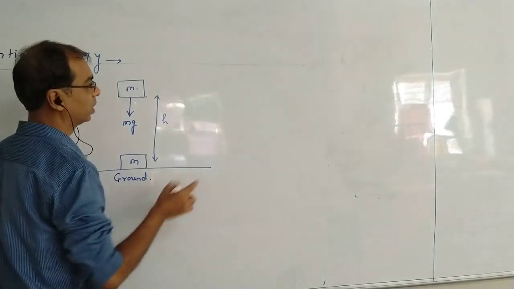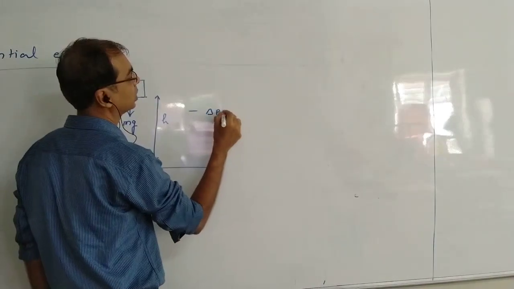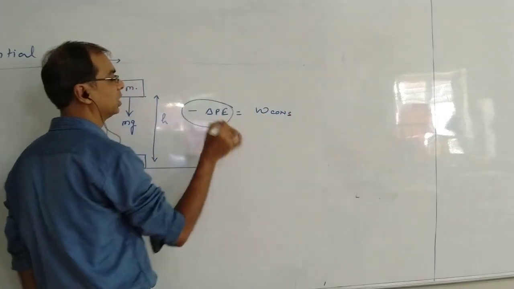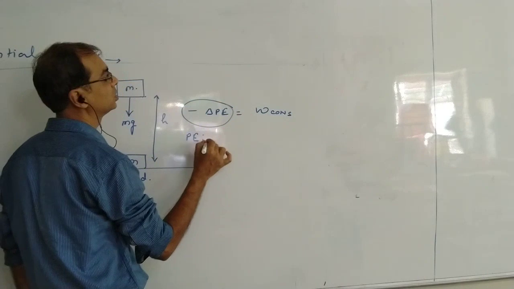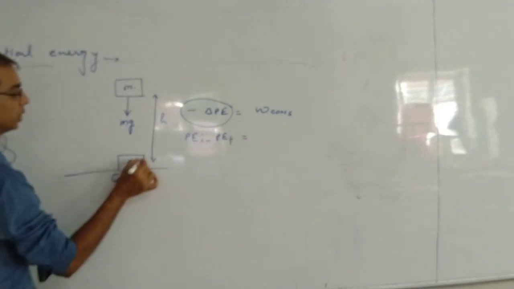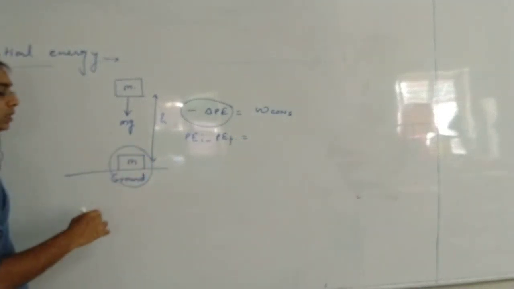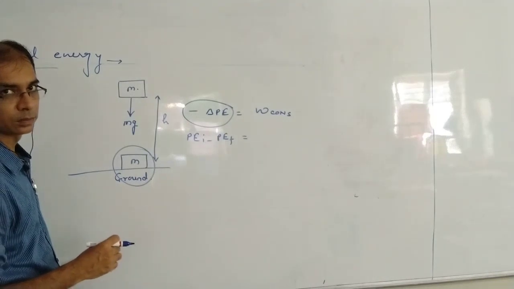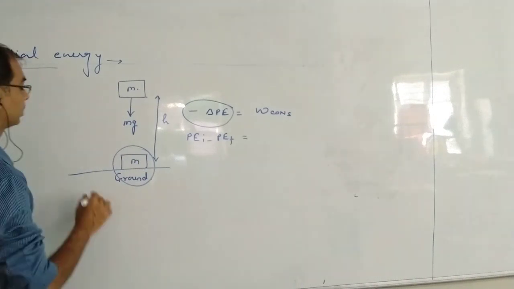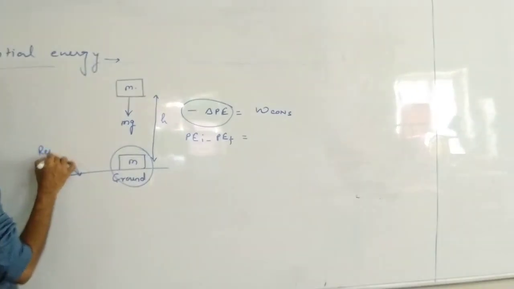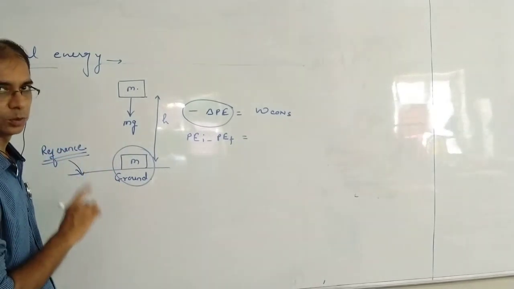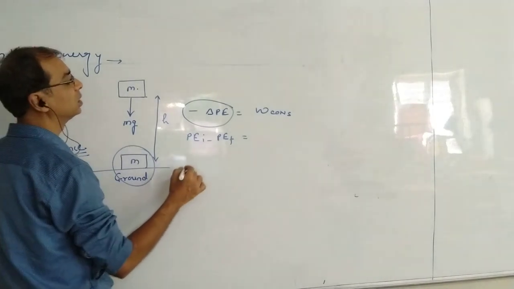So what is potential energy now? Again, the negative of the change in potential energy equals the work done by the conservative force, and this negative of change in potential energy, we found a little while ago, is potential energy initial minus potential energy final. Now what is the initial position in this one? It is the ground. Remember always, whenever we talk about potential energy, we decide a reference. If I say the ground is the reference, it means I am assuming its potential energy to be 0. So potential energy initial is written as 0.